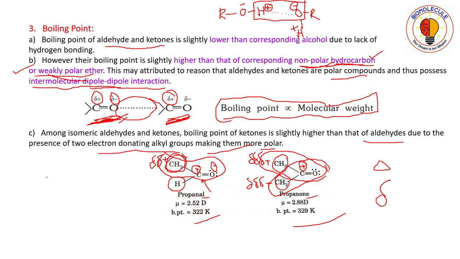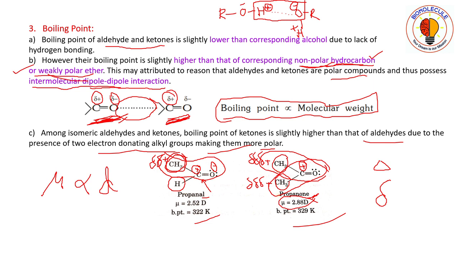Dipole moment is the moment generated by two dipoles created. Dipole moment, that is mu, is proportional to d, the distance between the two charges. So in propanone the dipole moment is larger than propanal, because the separation of charges is more, that is, the distance is more.